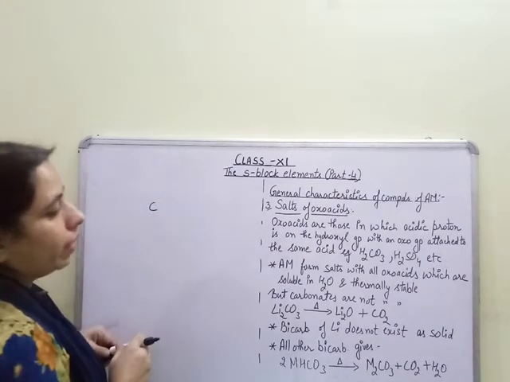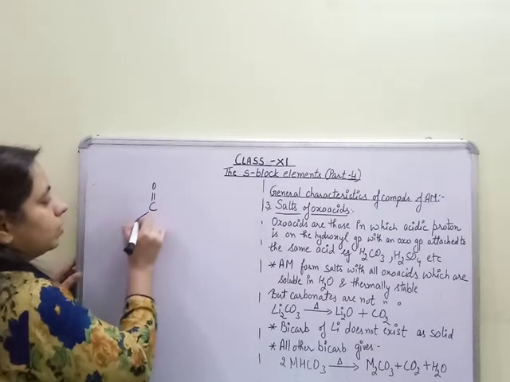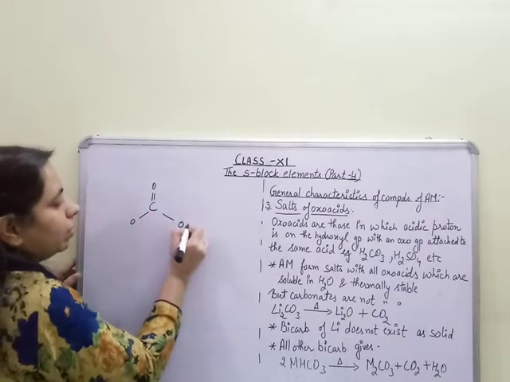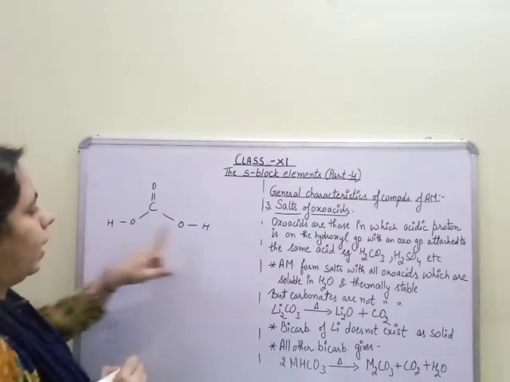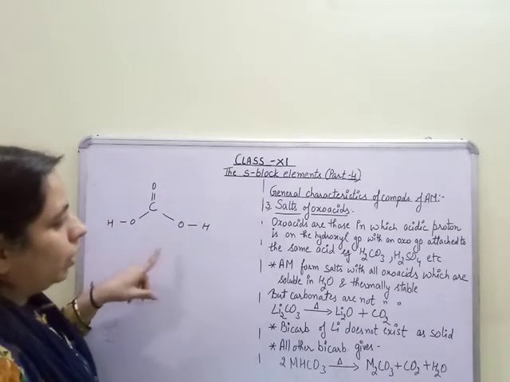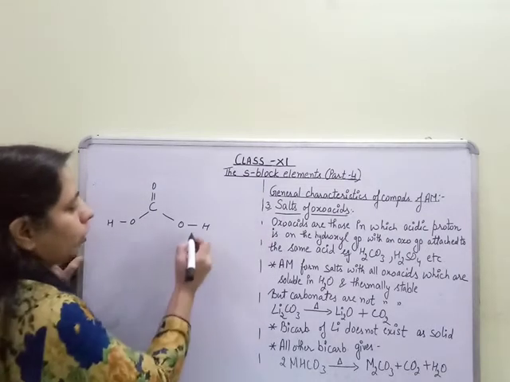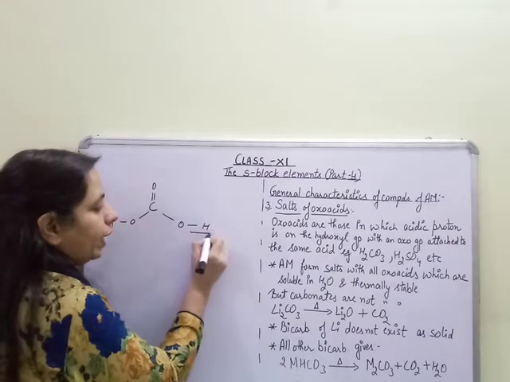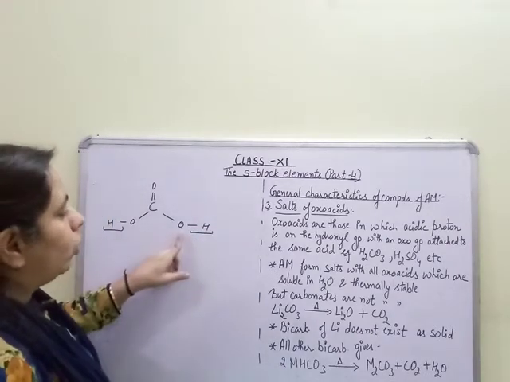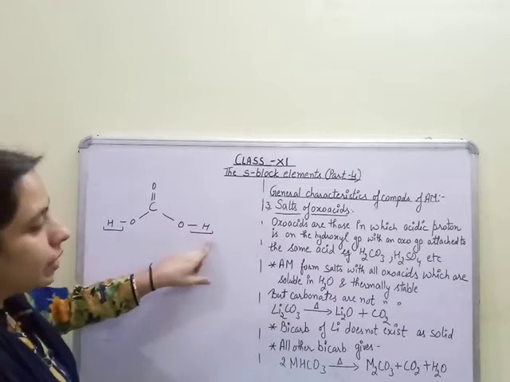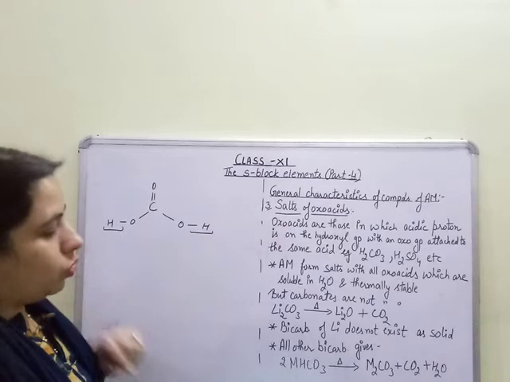C is the central atom surrounded with 3 oxygen atoms, and with 2 of these oxygen atoms the hydrogens are attached. So it is H2CO3. So this is what an oxoacid is: the proton which provides acidic character to it is present on the hydroxyl group. Such types of compounds are known as oxoacids.